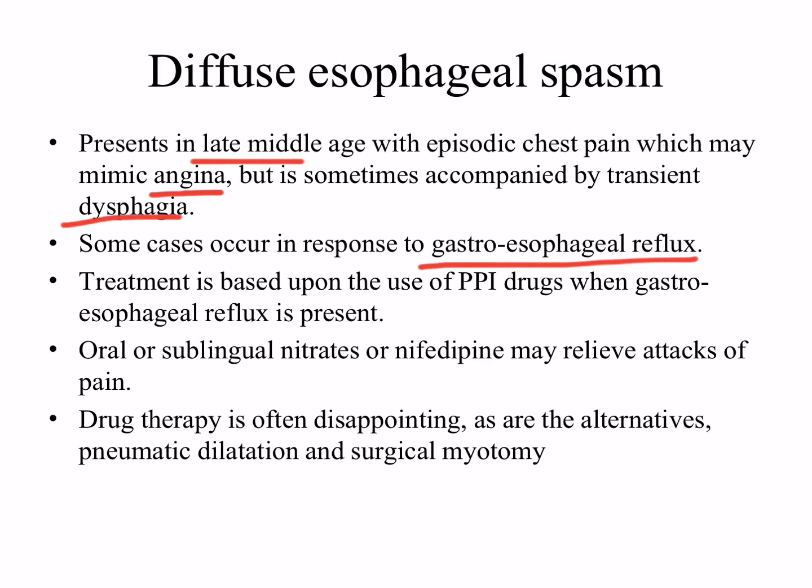Treatment is based upon what? Proton pump inhibitor, the usually used treatment for gastroesophageal reflux, or H2 antagonist, right? Or lifestyle modification to stop the gastroesophageal reflux. Or sublingual nitrate or nifedipine, important drugs to relieve the symptoms of spasm that we use in angina also, used in relaxing the spasm of the esophagus. May relieve attack of pain. Drug therapy is often disappointing, as are the alternatives, pneumatic dilatation and surgical myotomy. Maybe the drugs and the alternatives may be disappointing in treatment, and that will lead to bad prognosis.